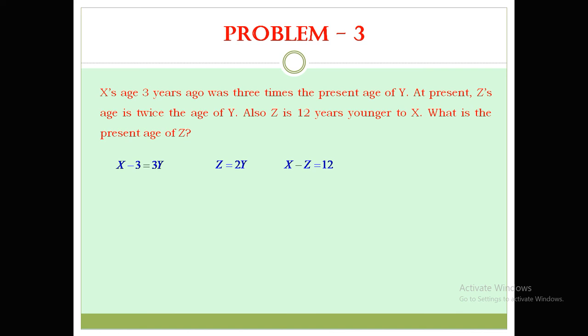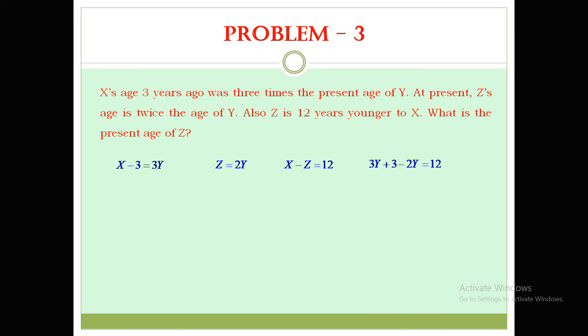So I want Z, that's all. It's clearly written that Z is equal to 2y. So if I know y, I can easily solve this problem. So by using the third formula, capital X minus Z is equal to 12. X can be taken from the first formula in terms of y. Similarly, Z can be taken from the second formula in terms of y. So that I will get y uniquely. And then I will substitute that y in the second equation. Then I will get Z. Very simple.